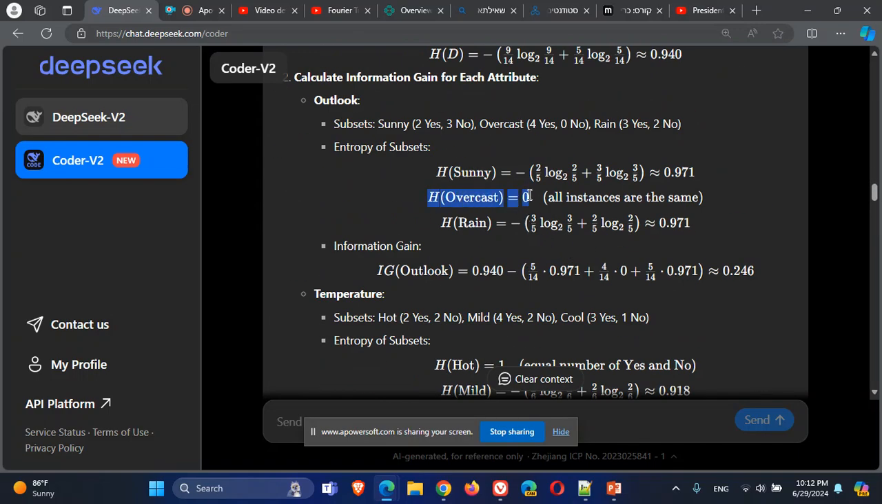So the overcast branch will be halted. We will have an answer for all the instances that get to overcast. The answer is yes.